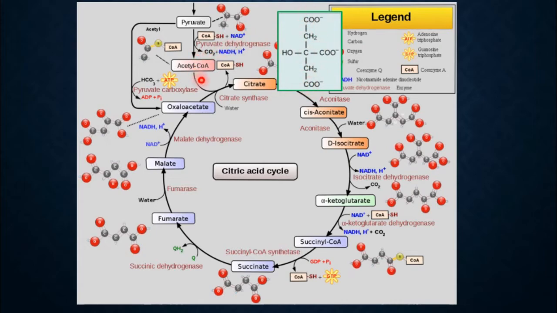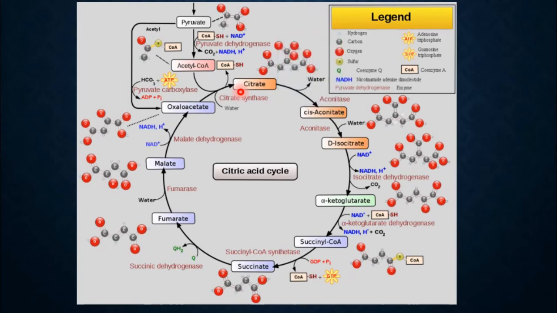So the first step is acetyl-CoA. You can see the coenzyme getting removed. Only the acetyl group will get attached to the oxaloacetate and forms citrate. The enzyme that catalyzes this reaction is citrate synthase, with involvement of water. What happens to the citrate? The citrate will get converted into an intermediate, cis-aconitate, where the water molecule will be removed. It is catalyzed by the enzyme aconitase. You can see the structure of cis-aconitate. This cis-aconitate will again be converted into D-isocitrate. Children, this is an isomer of citrate.